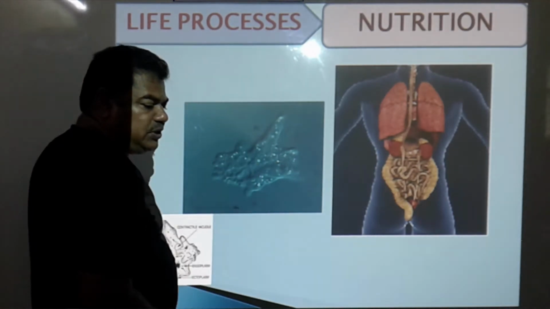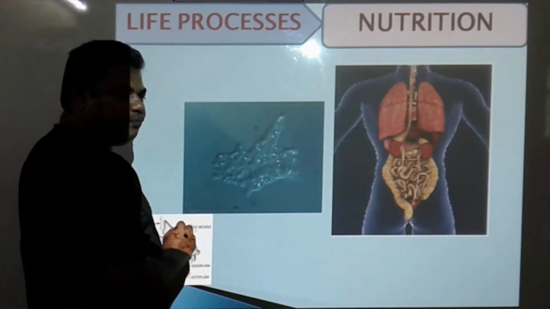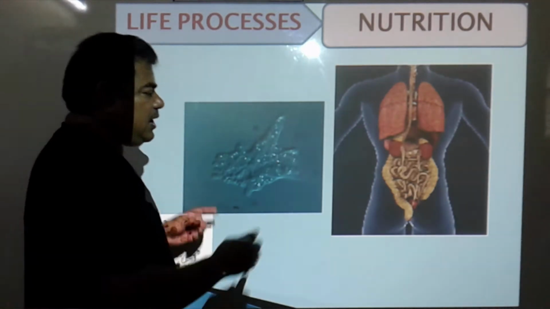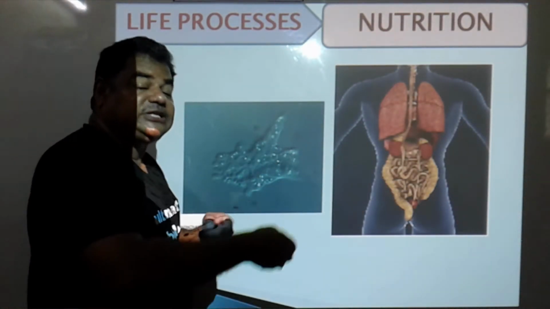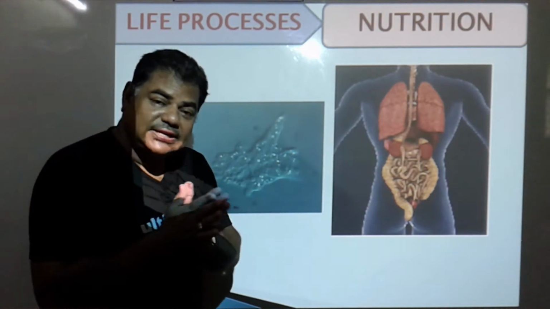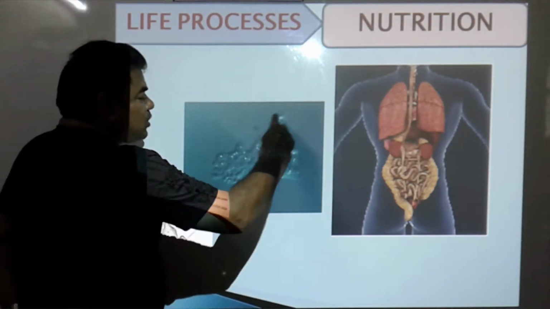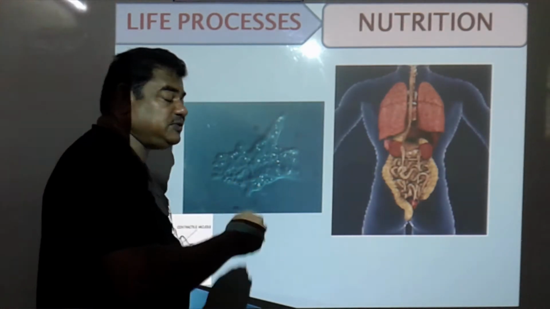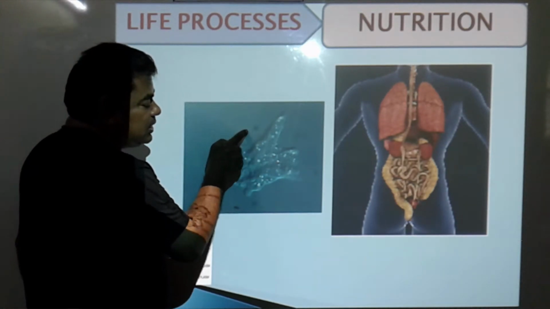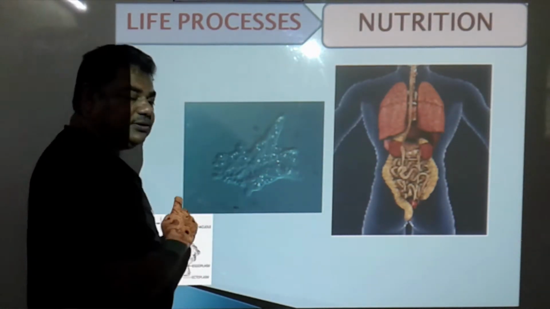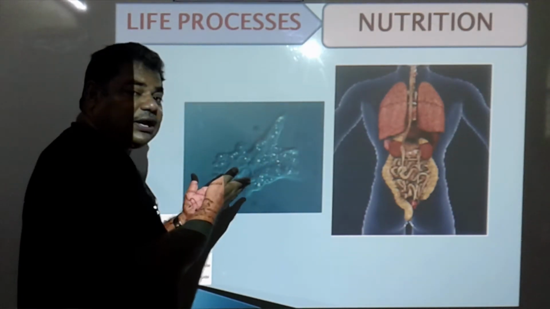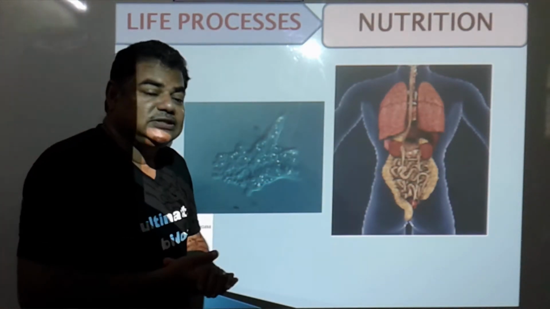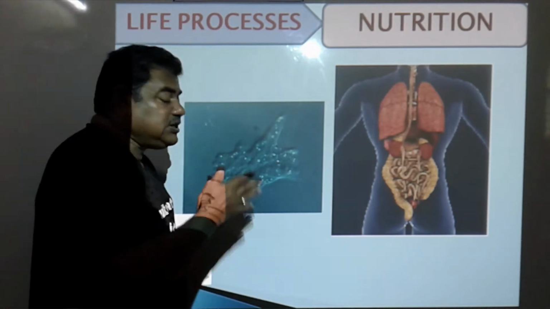But in the case of the unicellular organism amoeba, there is a single cell only, with a single nucleus. In a human, respiration goes on due to the respiratory system. In the unicellular organism, respiration is also carried out: the oxygen present dissolved in the water is taken inside and carbon dioxide is released outside. Though it is a unicellular organism, it performs all the functions just like a multicellular organism. In a unicellular organism, the functions are simpler.